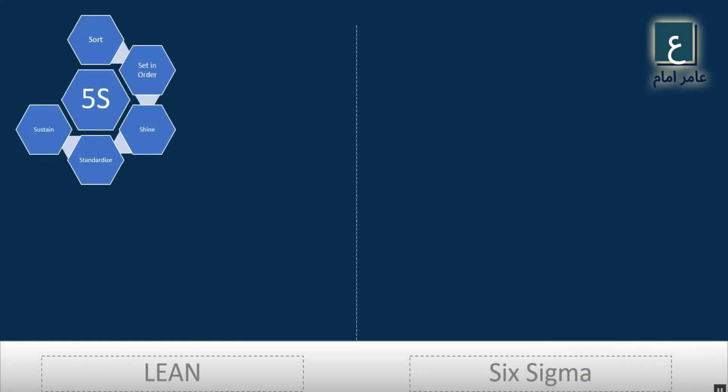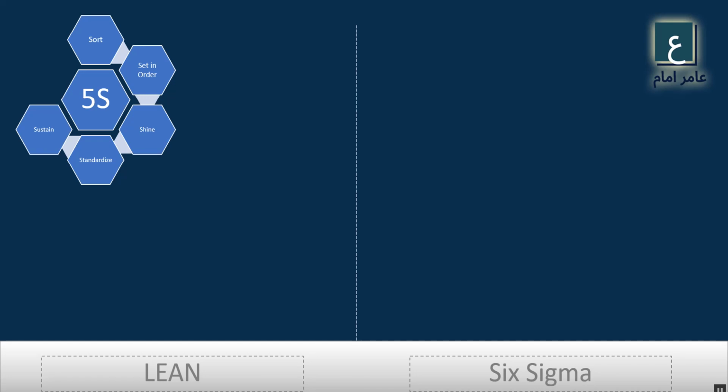For Lean, the first technique is the 5S technique, which is sort, set in order, shine, standardize, and sustain. Sort means to keep only necessary items, or to identify and select only the items which are very important to us. Then set in order means to arrange items to promote efficient workflow.